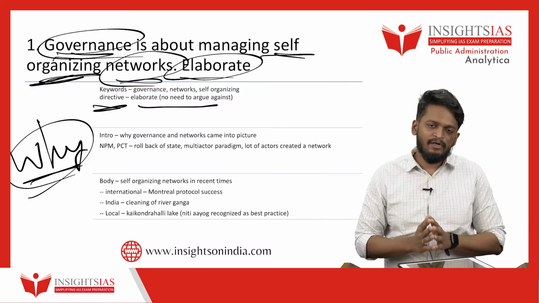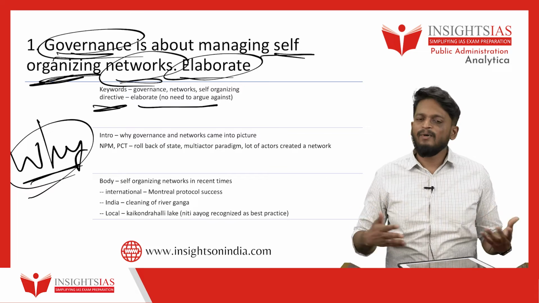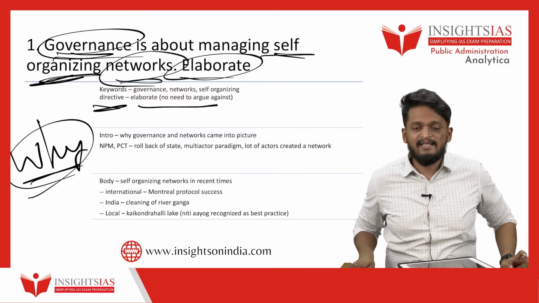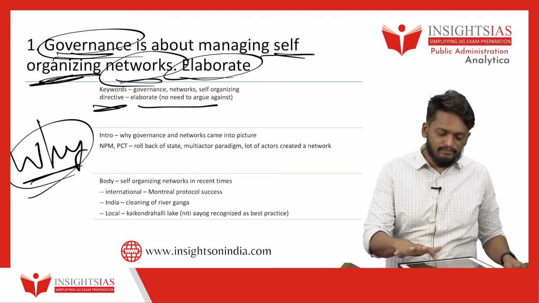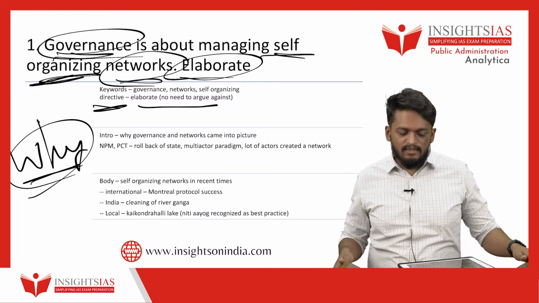This is governance without government. They are all just representative countries coming together, and they somehow help each other. And in the Montreal Protocol, they succeeded in closing the ozone hole that was created by CFCs. So that is one example.